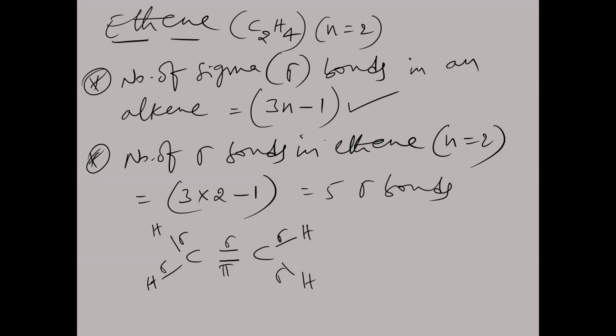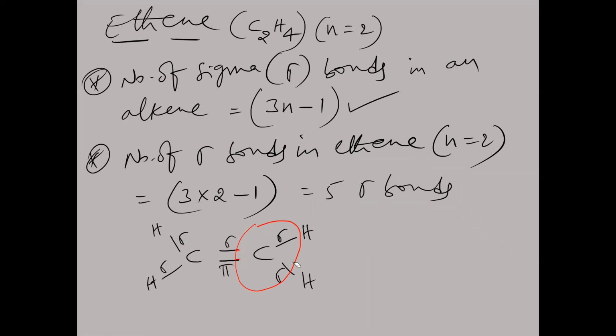Is that clear, ma? So now here, if you take any one carbon atom, if you take this carbon atom, totally how many bonds are there? Tell me here. Around this carbon, 1, 2, 3, 4 bonds are here.